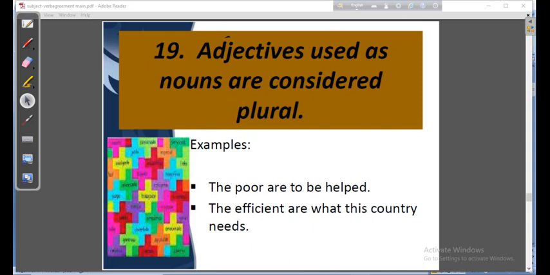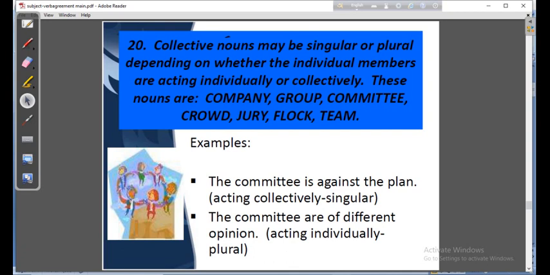Like this, I can tell several other sentences: the poor are sometimes happy, the rich are not always happy. So, who are always happy? Do you know, my students? Only the pious are always happy. So, the poor, rich, virtuous, pious, efficient are adjectives, but taking the before them, they will act like plural nouns, and the verb will also be plural.